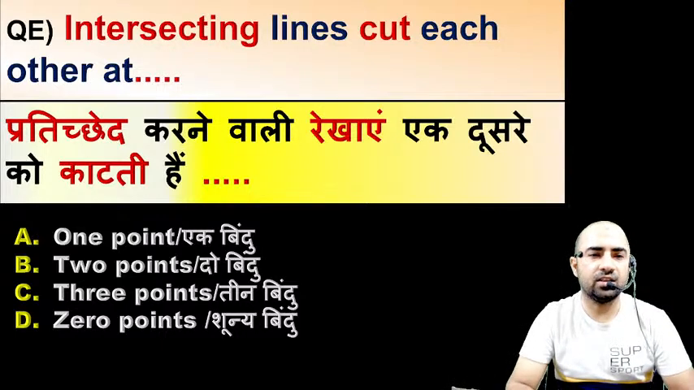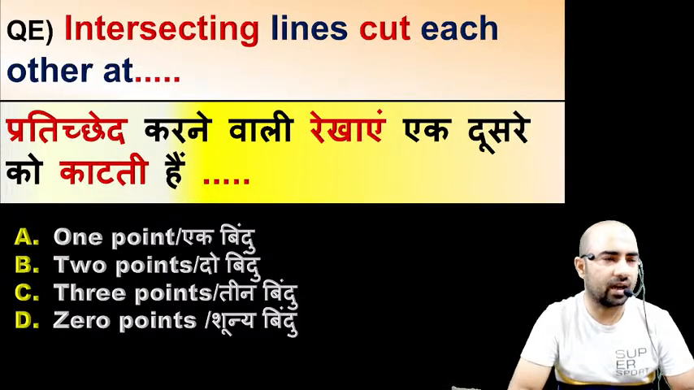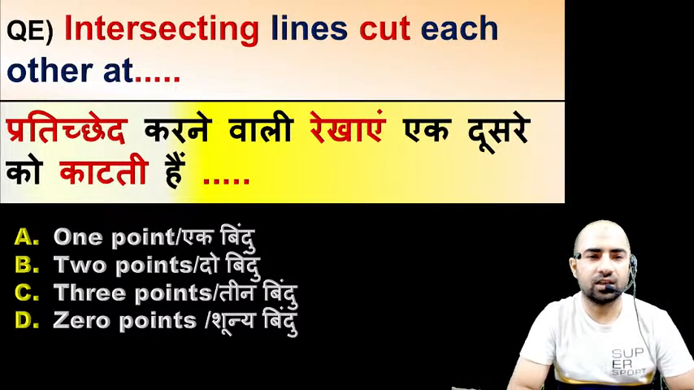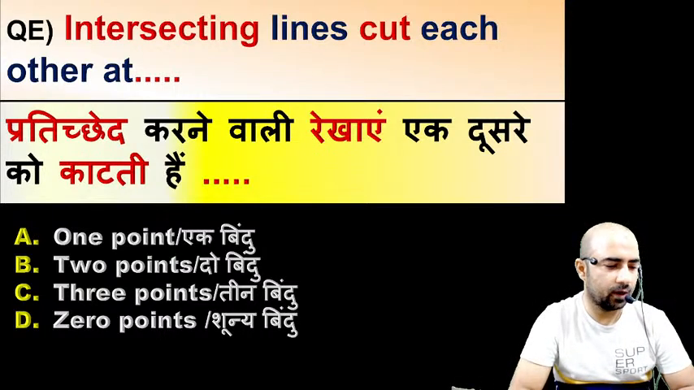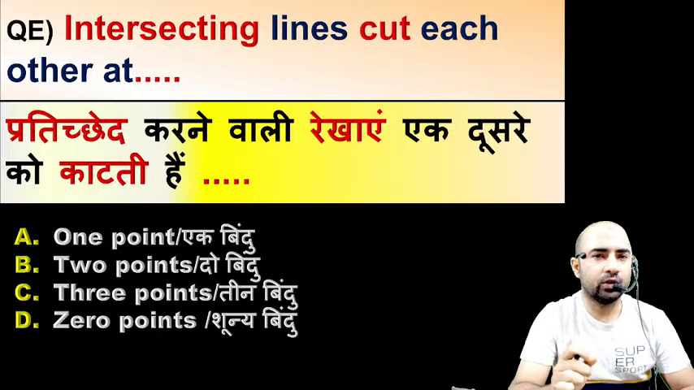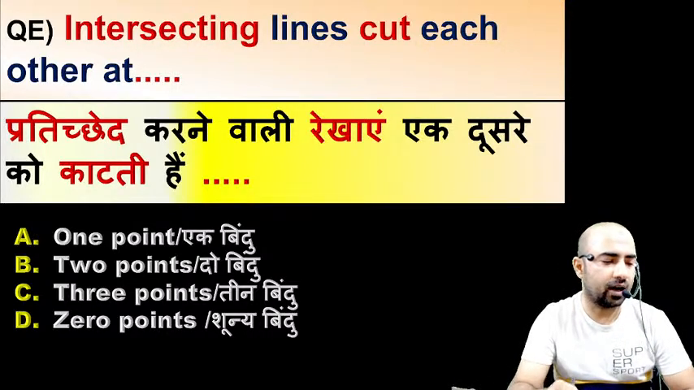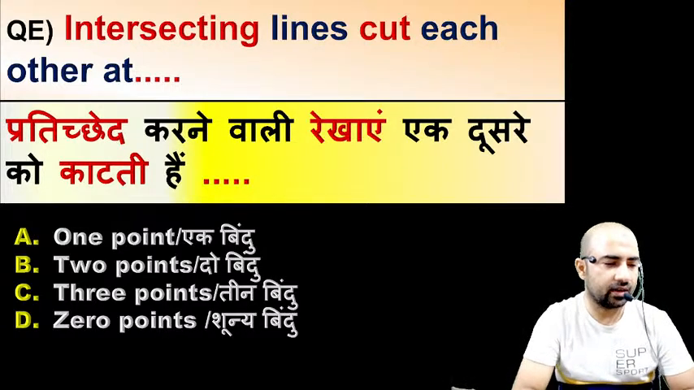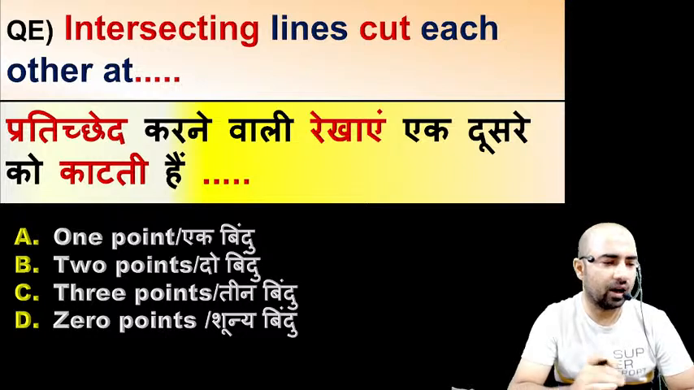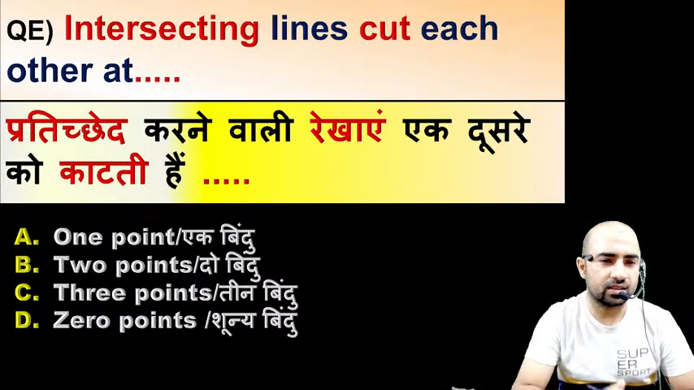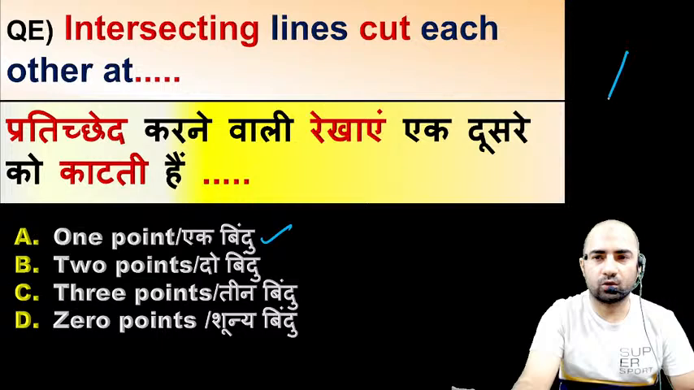Intersecting lines cut each other at. Whenever we have two intersecting lines, then these two lines cut each other at how many points? At only 1 point, at 2 points, at 3 points or 0 point. What will be the answer? Whenever we have two intersecting lines, they cut each other at how many points? Or you can say, how many common points can two intersecting lines have? So the right answer is only 1 point, right? 1 point. Yes, correct.